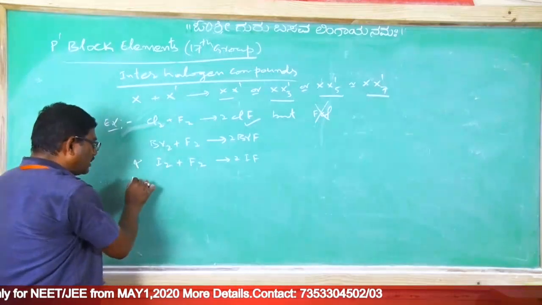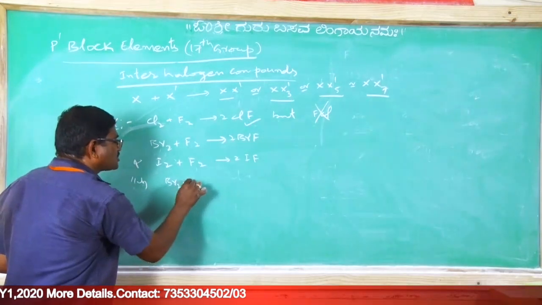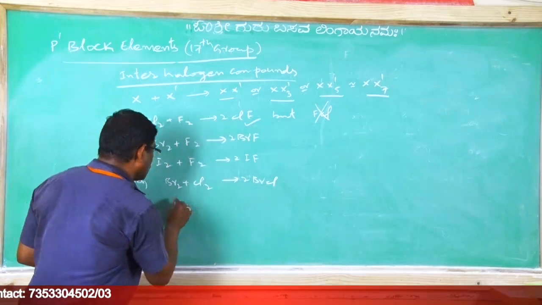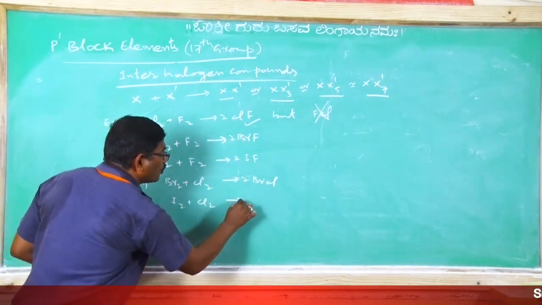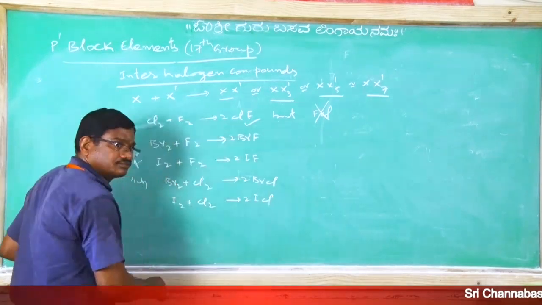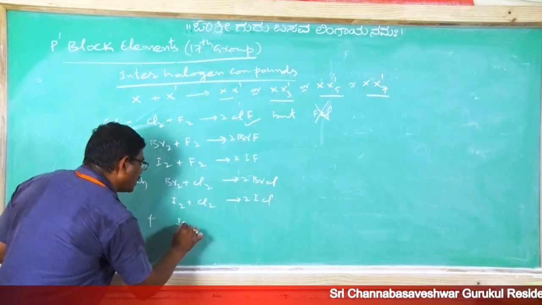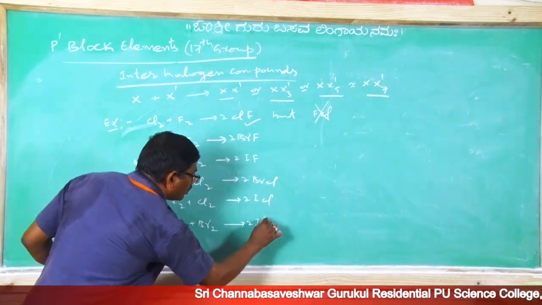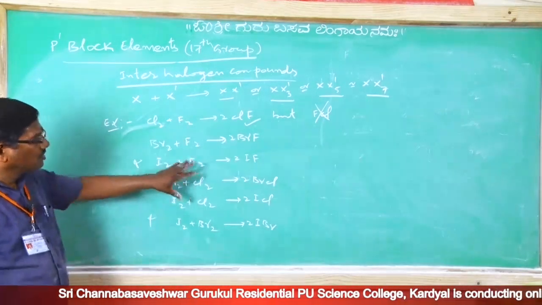Similarly, bromine reacts with chlorine to give BrCl, iodine reacts with chlorine to give ICl, and finally iodine reacts with bromine to give iodine bromide, IBr.